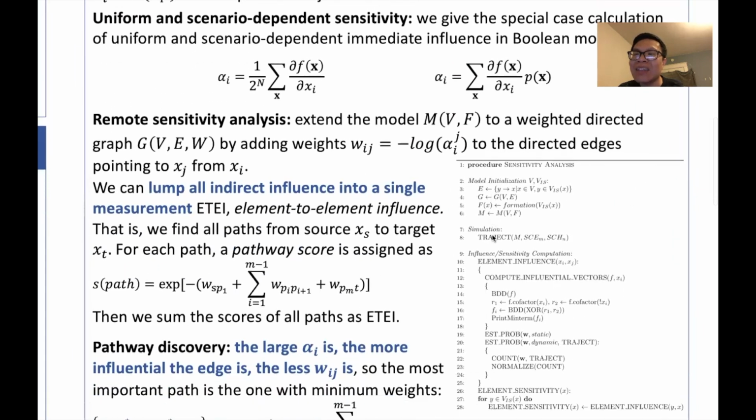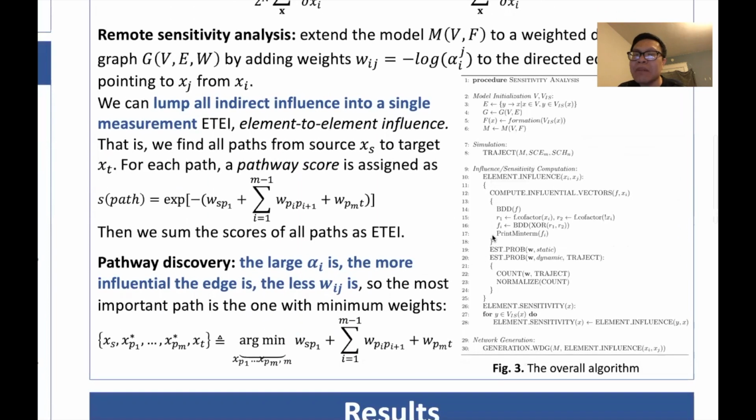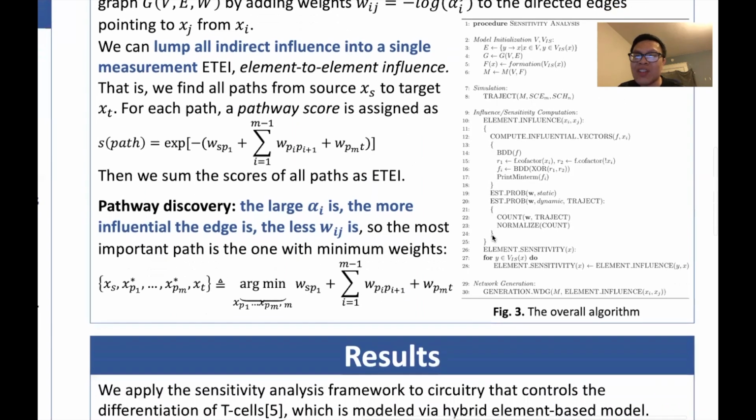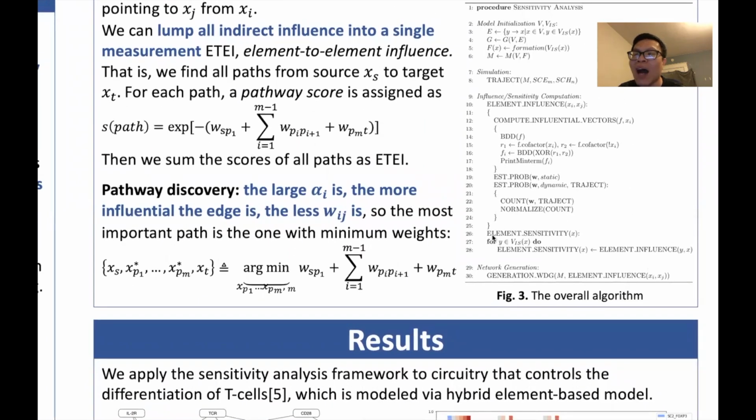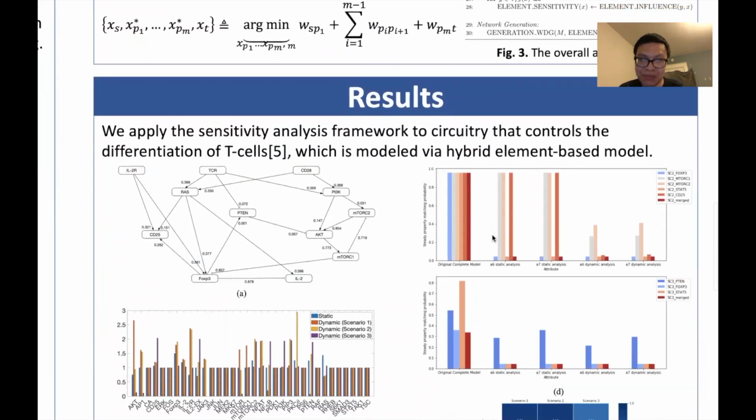Also, if we add a weight wij, being the negative log of rij, to the edge from xi to xj, we can also explore many pathways, with each pathway assigned a score calculated from those weights. The larger alpha is, the more influential the edge is. Accordingly, the less the weight is. So the most influential path is the one with the minimum weights.